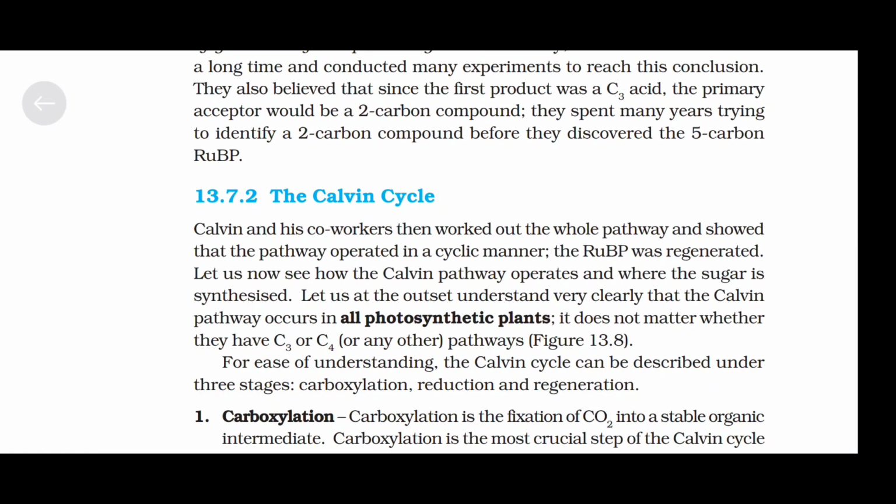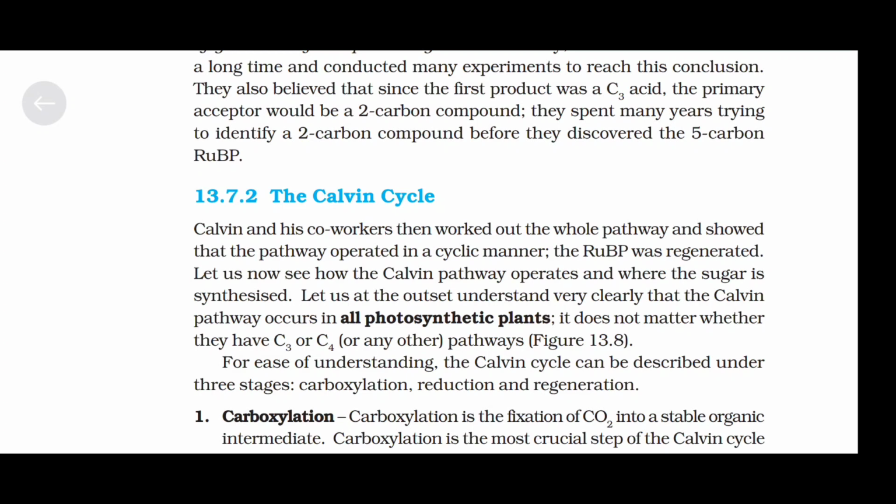The Calvin cycle. Calvin and his co-workers then worked out the whole pathway and showed that the pathway operated in a cyclic manner. The RuBP was regenerated. Let us now see how the Calvin pathway operates and where the sugar is synthesized.